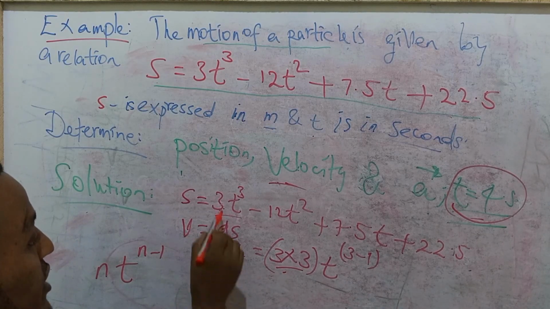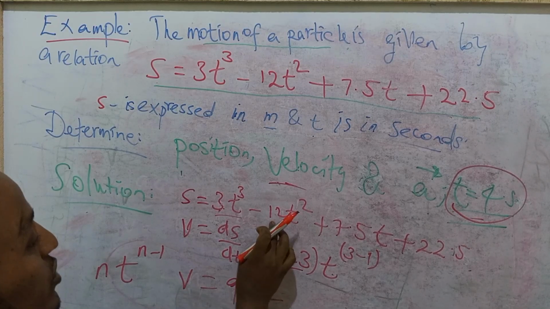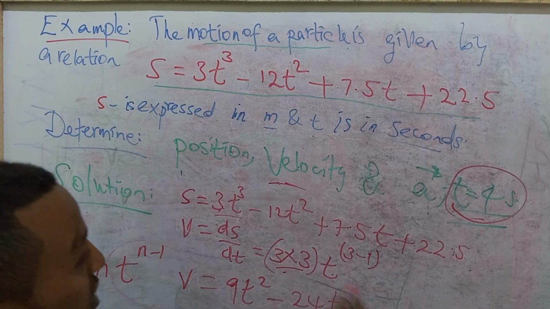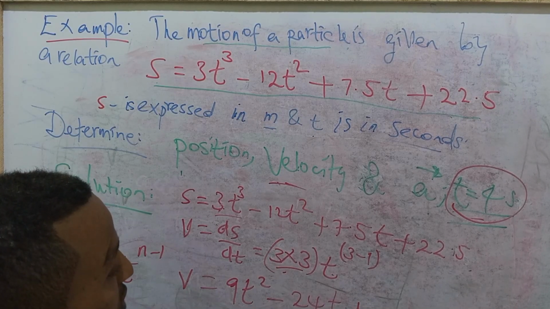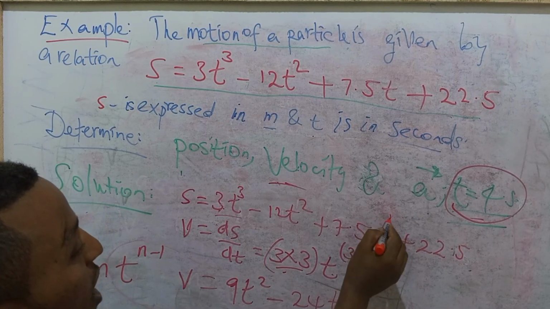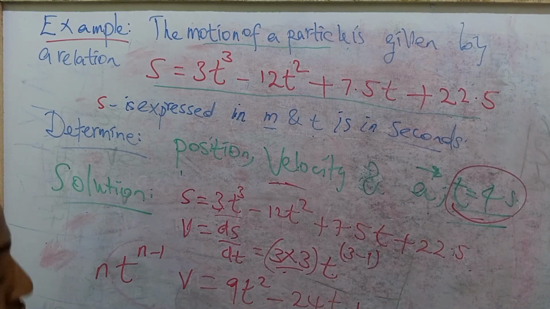So we can consider 3 times 3 is 9, 9t squared. v is equal to this, minus 12 times 2, which is 24, 24t to the power of 2 minus 1, which is only 1, plus 7.5. Because it is t to the power of 1 minus 1, 1 minus 1 becomes 0. Any number to the power of 0 is 1.